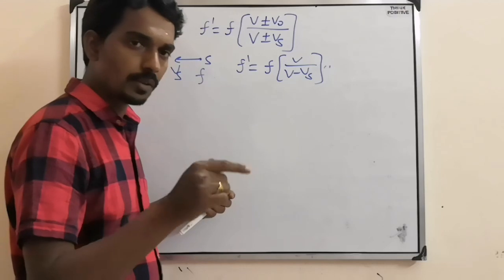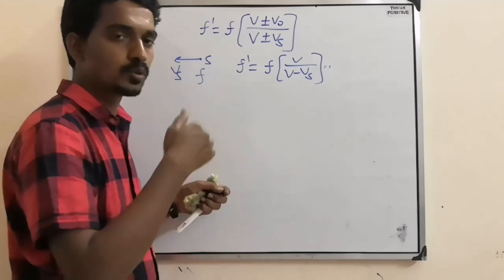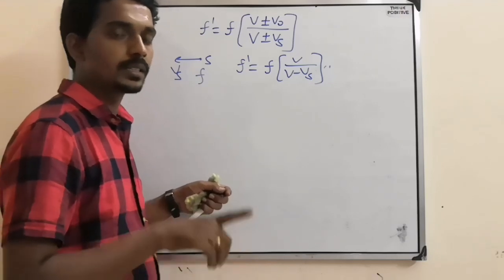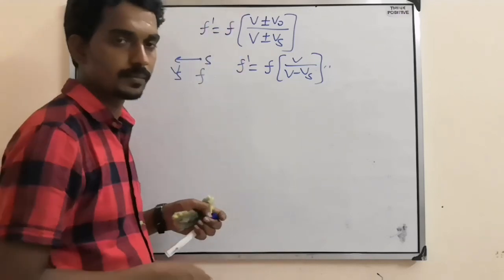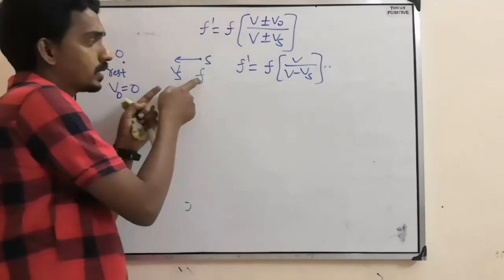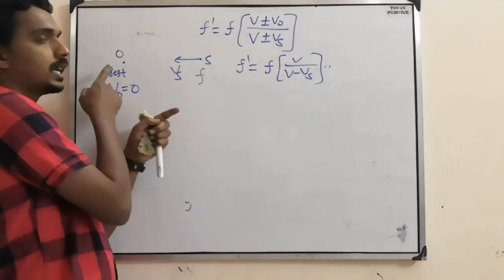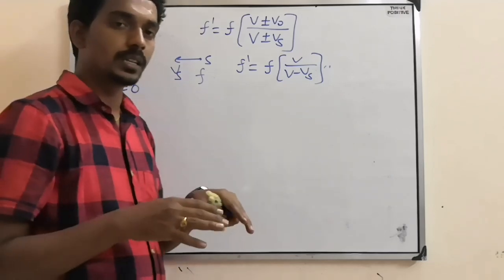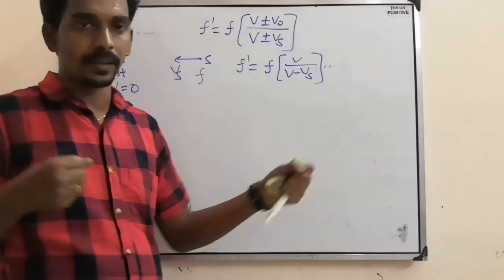So if the observer moves towards the source or the source moves towards the observer, then the apparent frequency will increase. If the source is moving away from the observer or the observer is moving away from the source, then the frequency received by the observer will decrease because they are moving away.